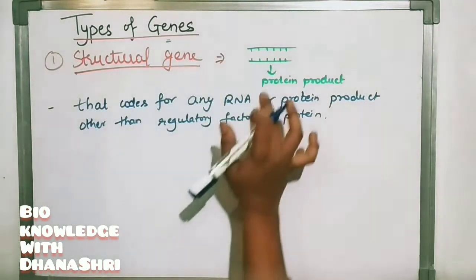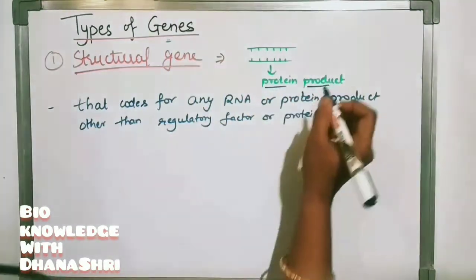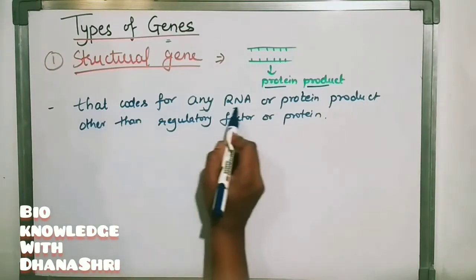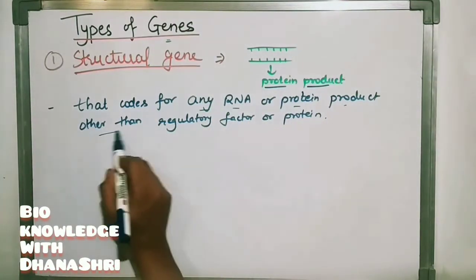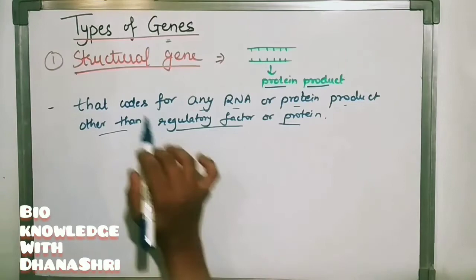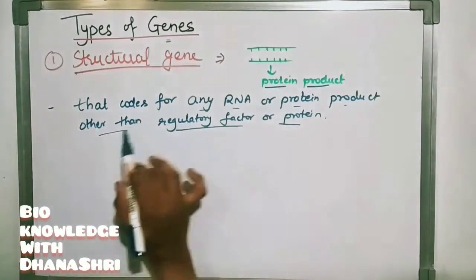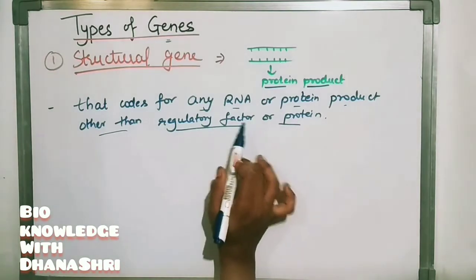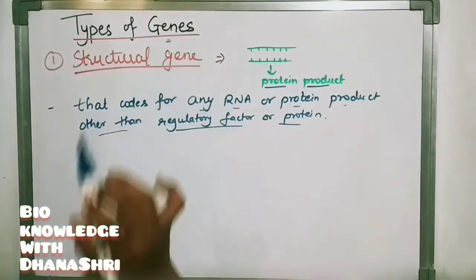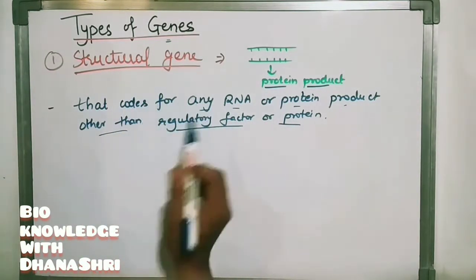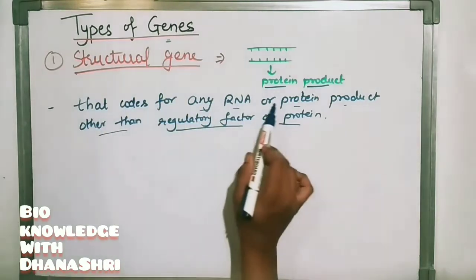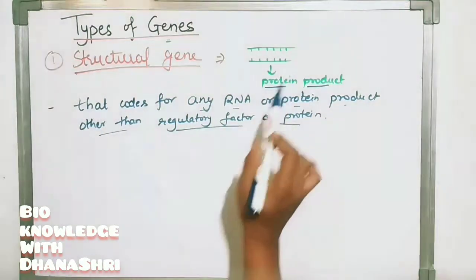Structural gene codes for any RNA or protein product other than the regulatory factor. It's an important point here: it will code for a protein product, but it will not code for any regulatory factor or regulatory protein. That is not coded by the structural gene. Only the structural gene codes for any RNA or protein product, so that is functional.